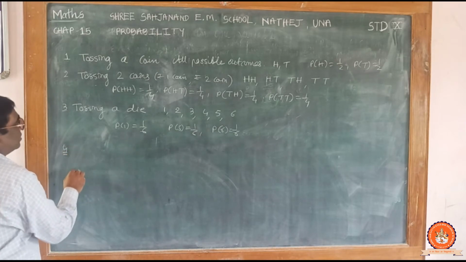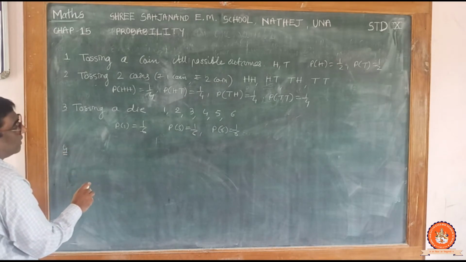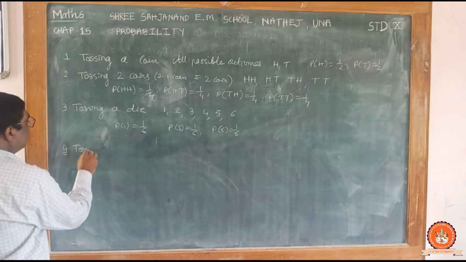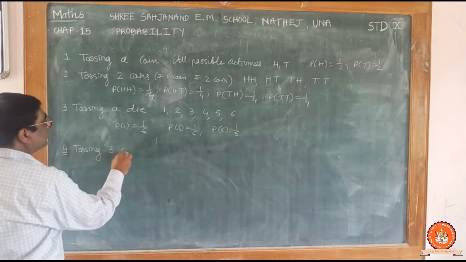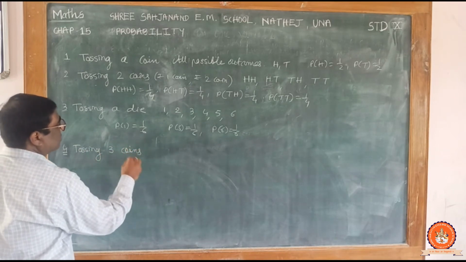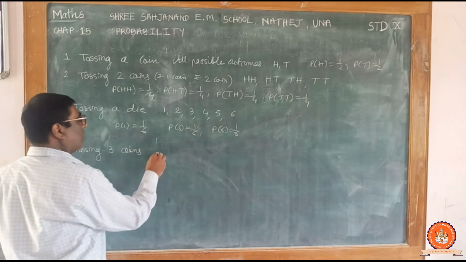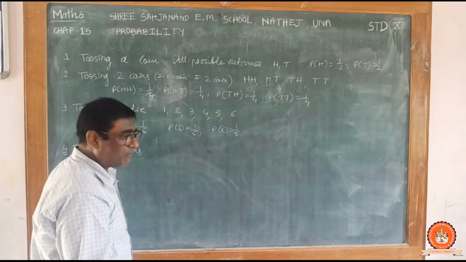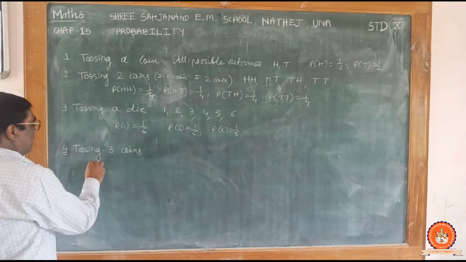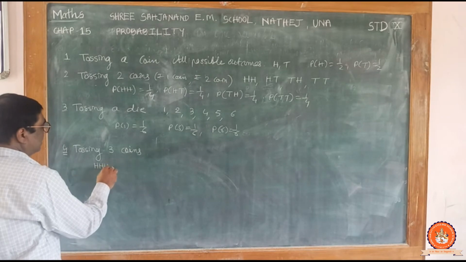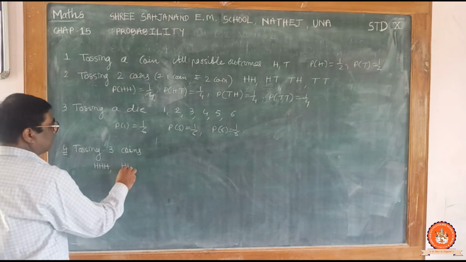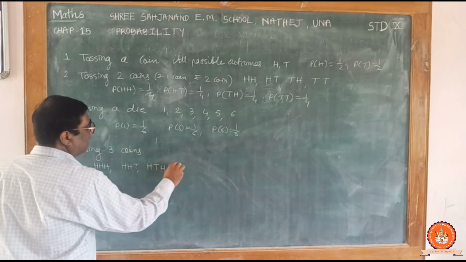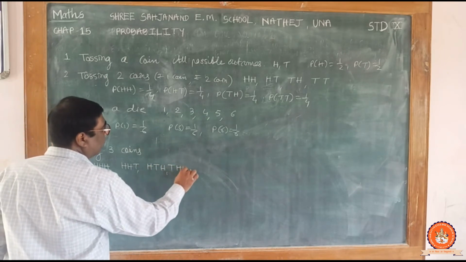Now let us go for tossing 3 coins. Tossing 3 coins. So one is 1 rupee coin, one is 2 rupee coin, and the third one is 5 rupee coin. So there are HHH outcomes, HHT, HTH, THH. How I thought of writing this?